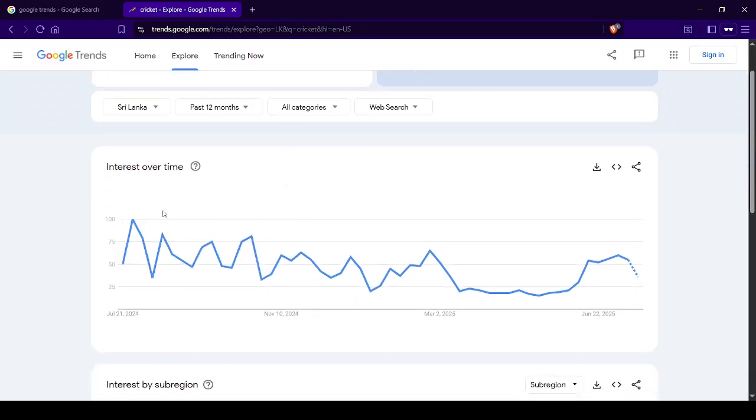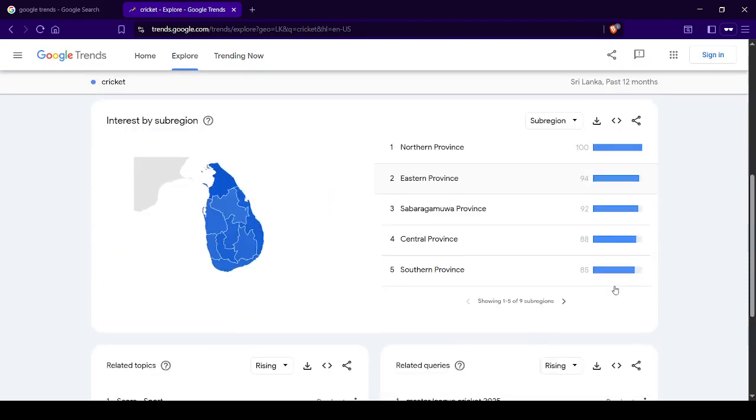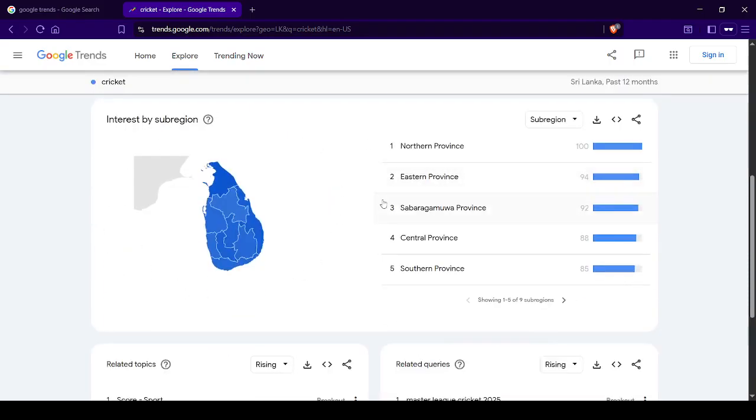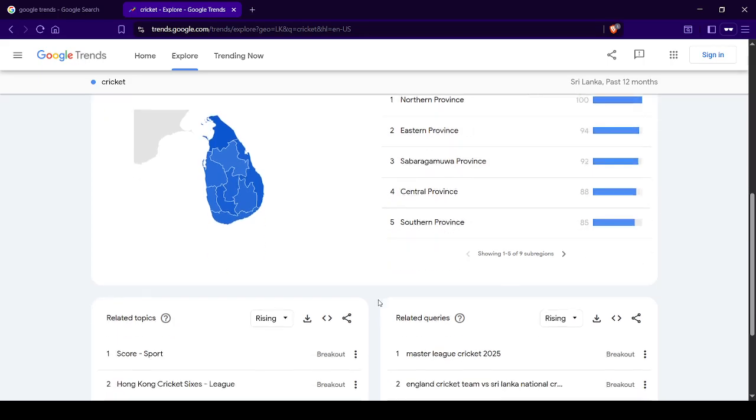Then you can see in the last 12 months how the trend is going, how many times they searched about this. This is not a random number, this is a percentage. So this is the maximum day, and then this is how it's going. Then it shows how it varies from choice to choice. This is the map of Sri Lanka, showing which province searched most for that term.